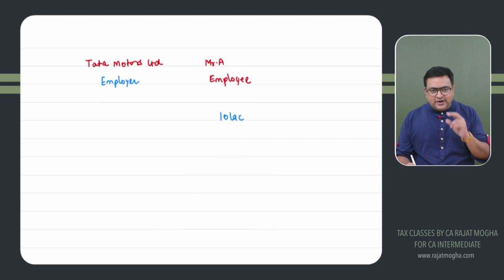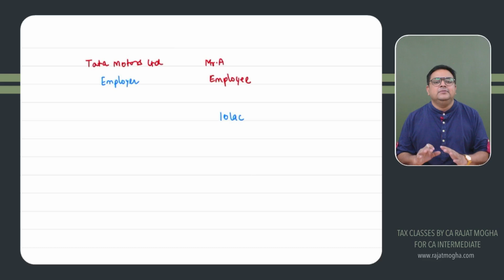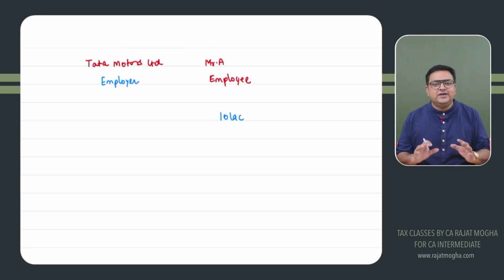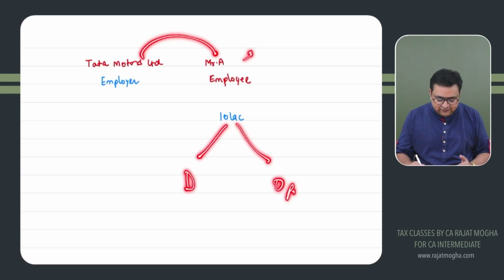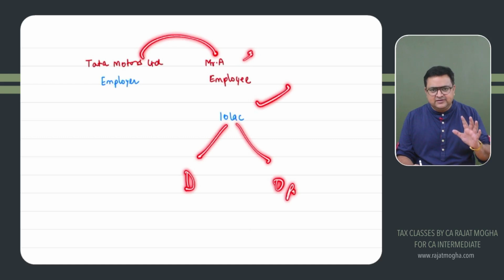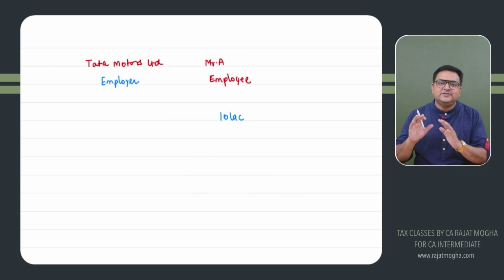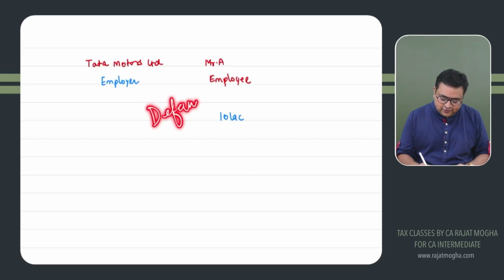See, section 192 says that we will ask the employee himself which regime he is following. So in the beginning of the year itself, Tata Motors will ask the employee which regime are you following, default regime or optional. If this person responds that he is following any regime, either default or optional, we will be computing his tax as per the regime which he is following. But if nothing is mentioned in your question, please always follow, you understand, that we have to follow the default regime.